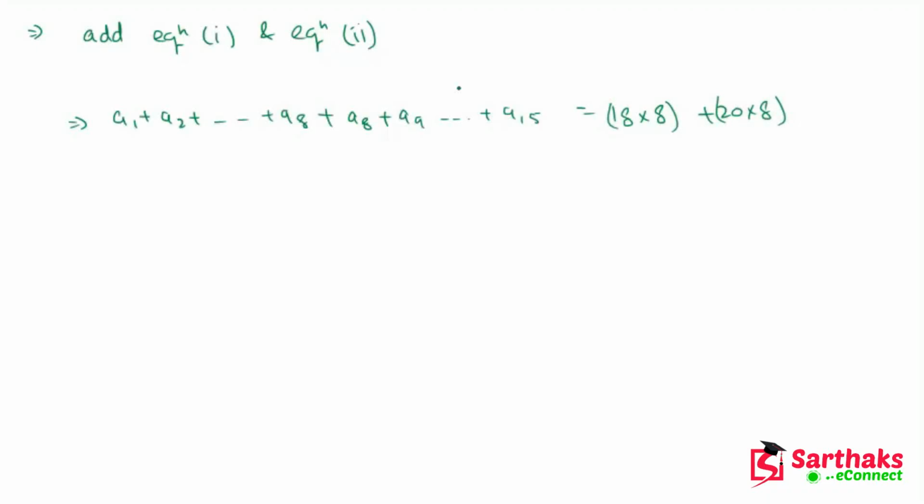Now take 8 as common. So this is equal to (18 plus 20) into 8.